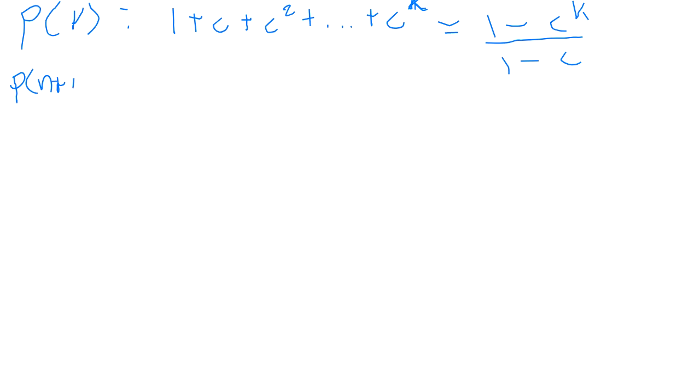Remember, we have assumed that p of n is true. P of n plus 1 would be the statement 1 plus c plus c squared, oh, I made the same mistake I made last time. I didn't show you what I want to get. Let's write it in the next line. Plus dot dot dot plus c to the n plus 1. Okay, I'm messing up because it was n. Sorry. Let's go quickly.